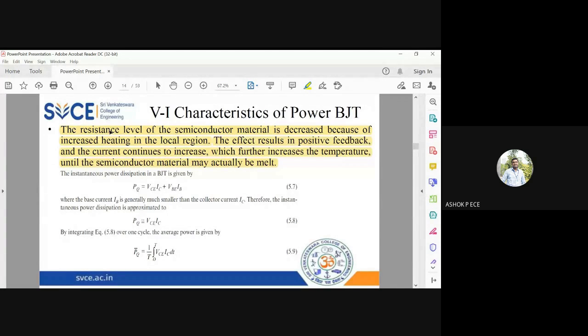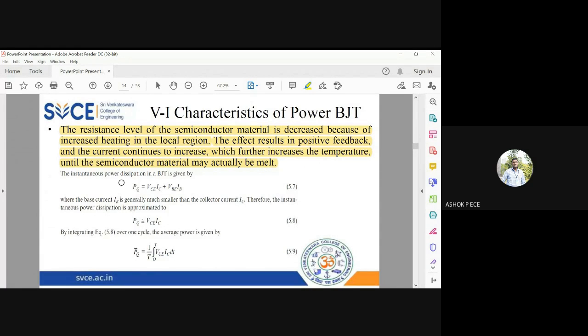First thing, current will increase because of low resistance. Because the current is increasing, the temperature will increase. Because the temperature is increasing, again current will increase. So all these factors will eventually lead to a point where the semiconductor will start melting.